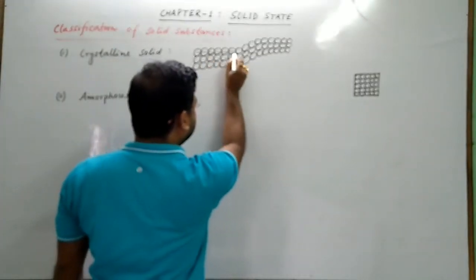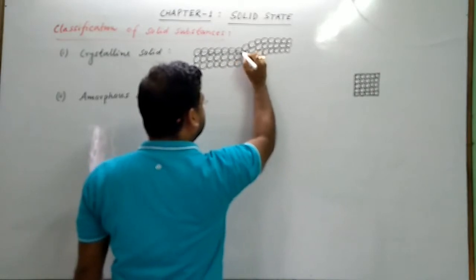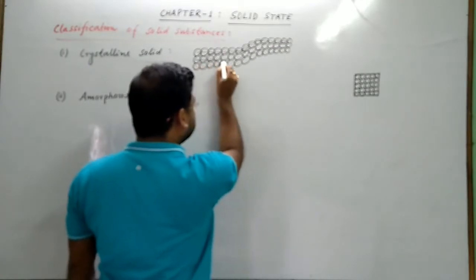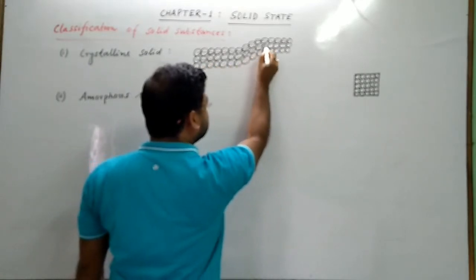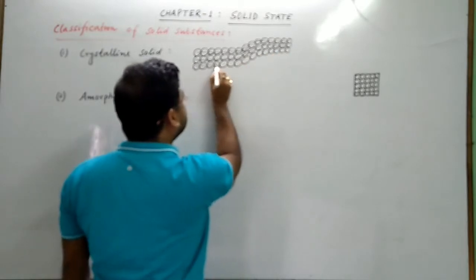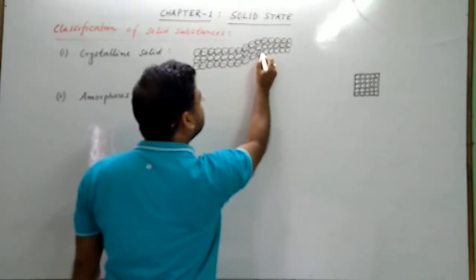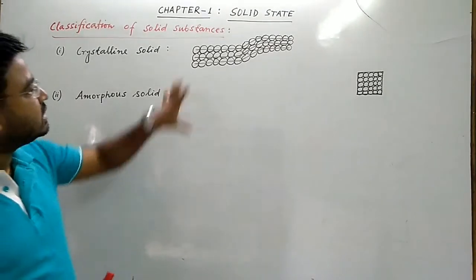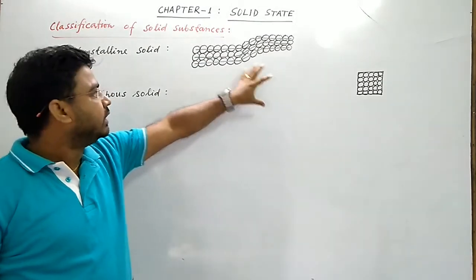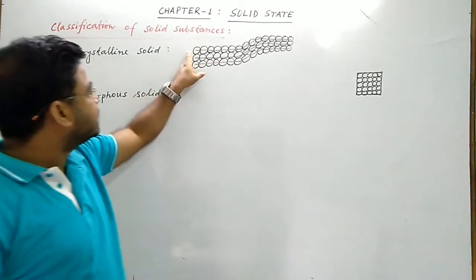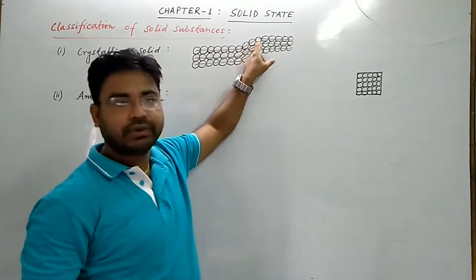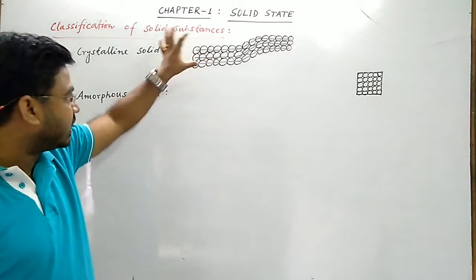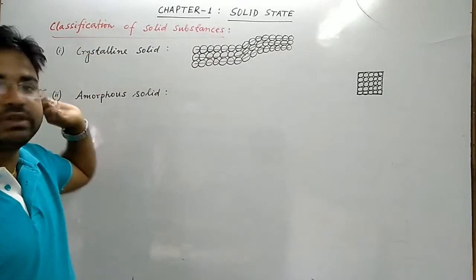See the pattern like this, then it goes towards this direction and then this. Similarly, this, like this. So all these particles are arranged in a definite geometrical pattern in three-dimensional space. So there is long range as well as short range order of its constituent particles. If the constituent particles are arranged like this, then crystalline solids are formed.